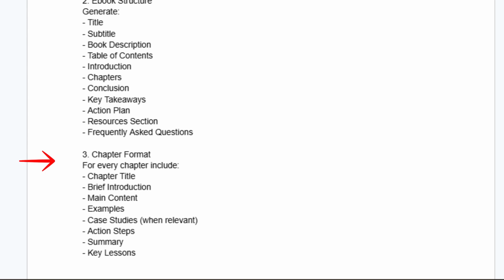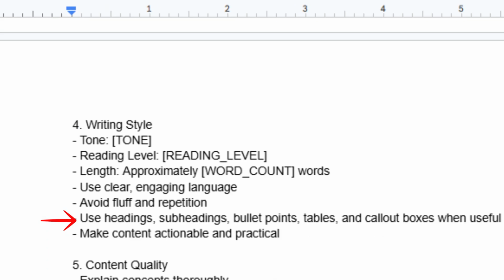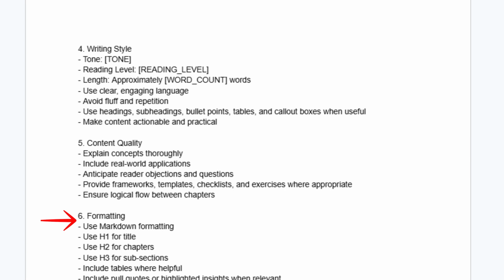After that comes the writing style and content quality sections. These sections control how the ebook is written by defining the tone, reading level, depth of explanation, and content standards. The AI is instructed to explain concepts clearly, provide real-world examples, answer reader objections, and focus on practical applications. The purpose is to create content that is both educational and engaging.